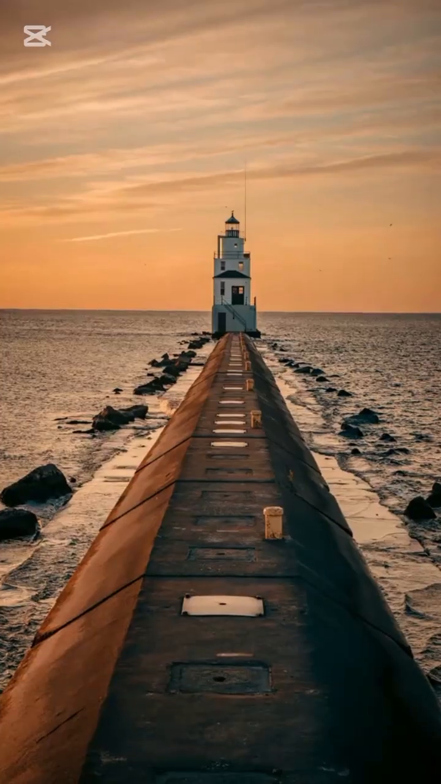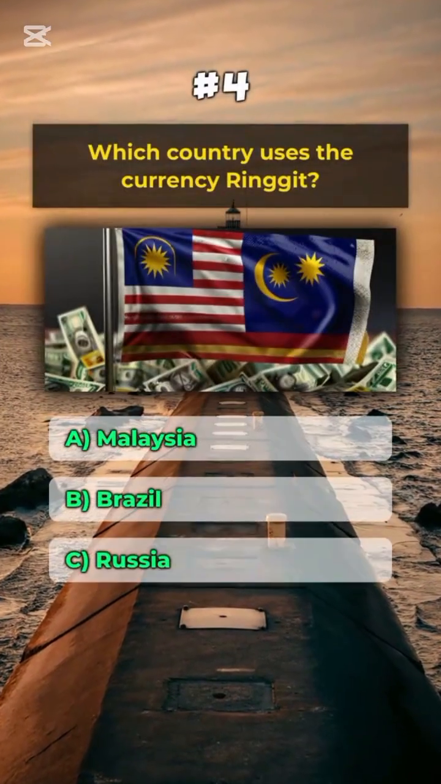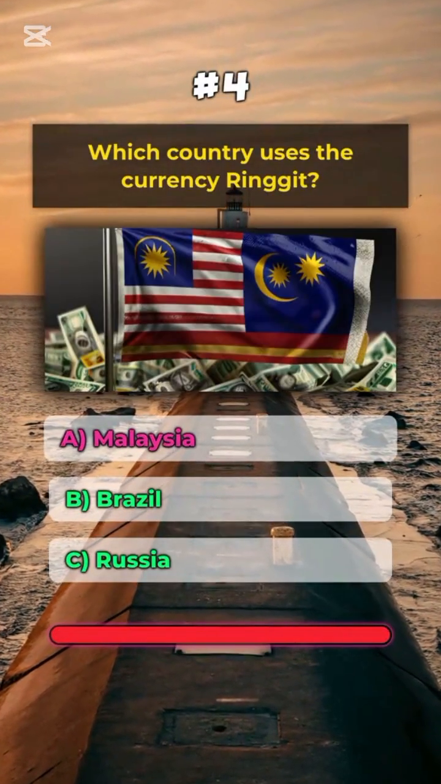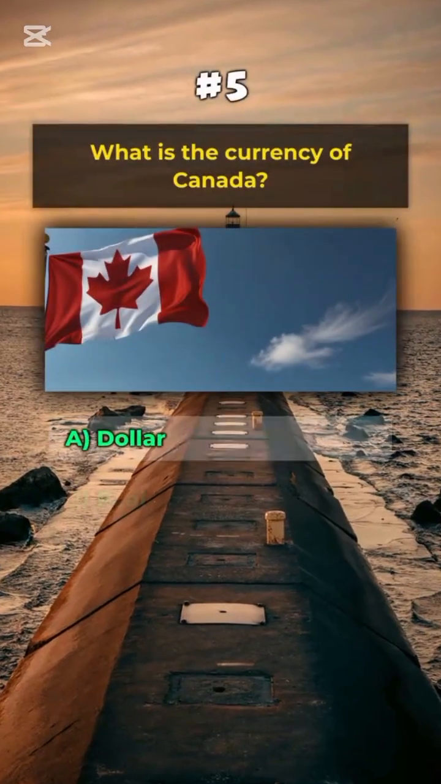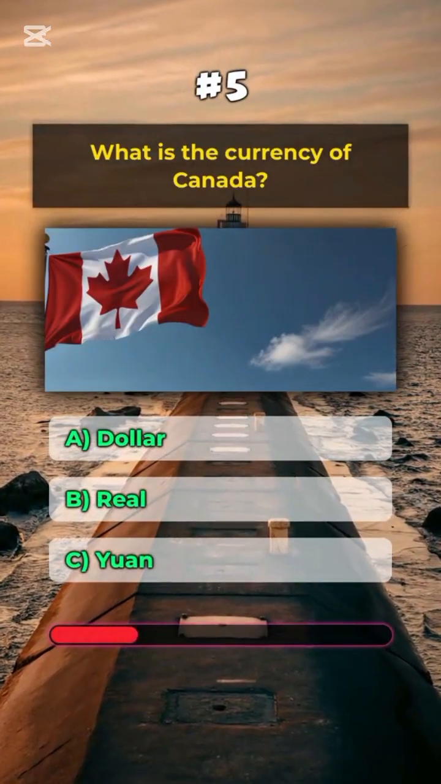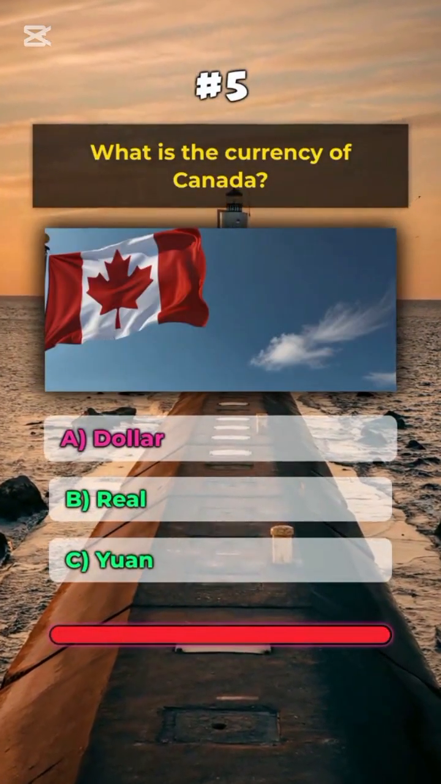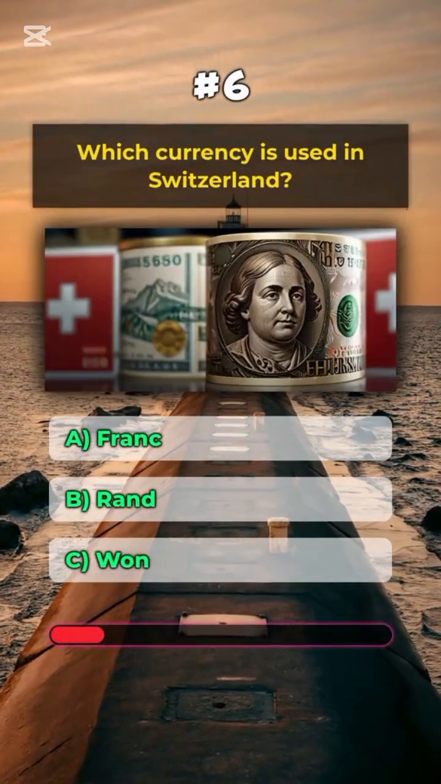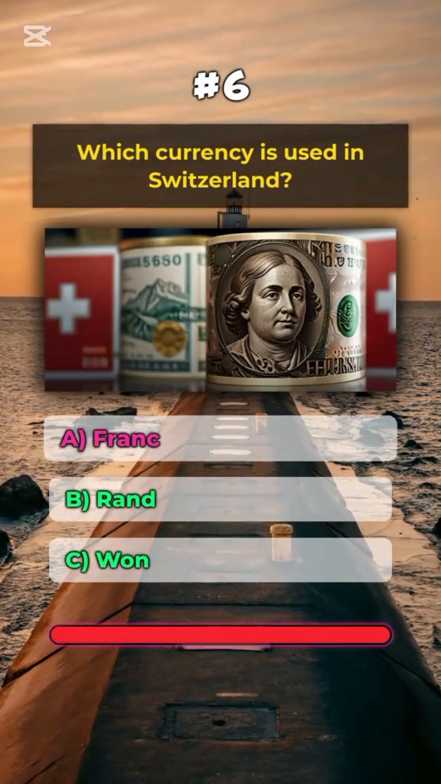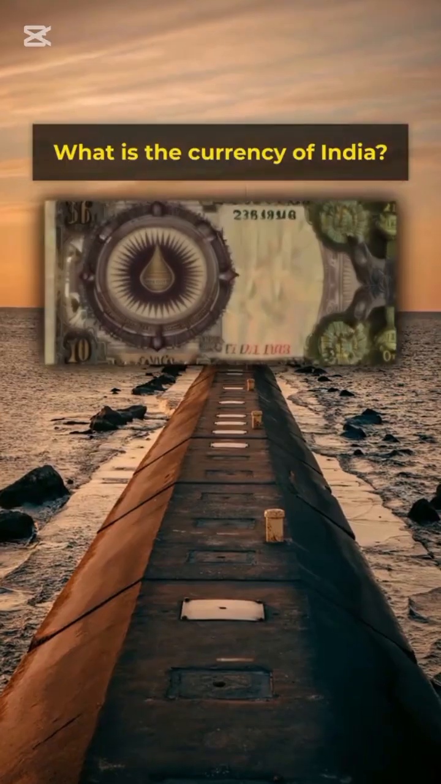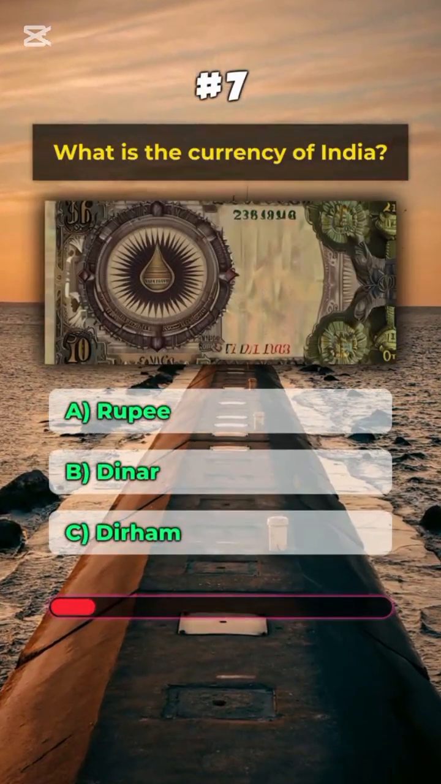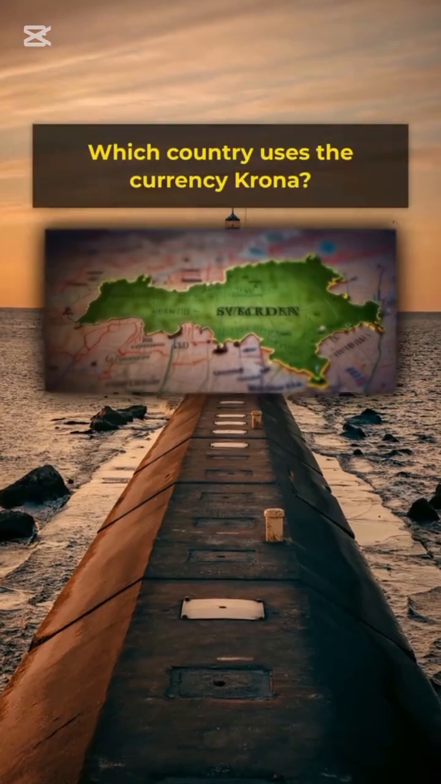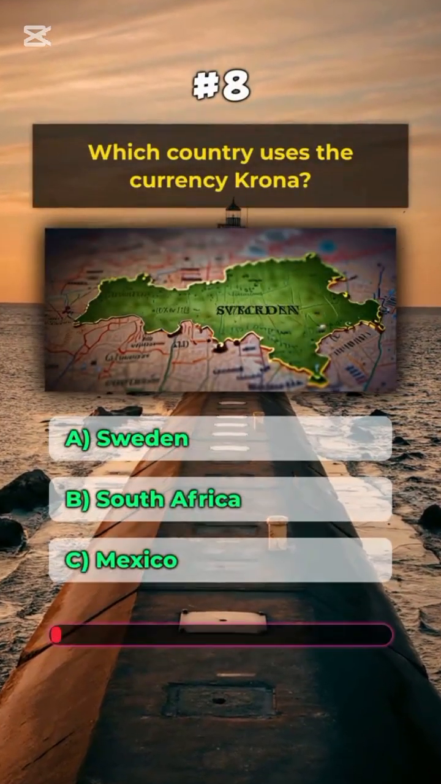A. Yen. What is the currency of United Kingdom? A. Pound. Which country uses the currency ringgit? A. Malaysia. What is the currency of Canada? A. Dollar. Which currency is used in Switzerland? A. Franc. What is the currency of India? A. Rupee. Which country uses the currency krona?